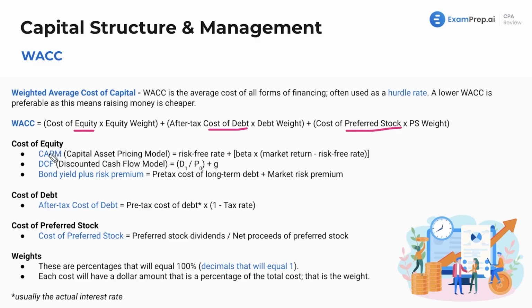Now, calculating this is a little more complicated. We need to either use the CAPM, the capital asset pricing model. So, right, I say WACC and CAPM, super important on the exam. Well, CAPM is a way to calculate the cost of equity. There's a lot of synonyms here. But we could say cost of equity also, and we'll mention this, is also known as the cost of retained earnings. It's another name for it, right? Cost of retained earnings, the cost of stock. We've got CAPM, DCF, other ways of cost of equity. These are all methods of calculating that, right? Synonyms, essentially. So, CAPM first.